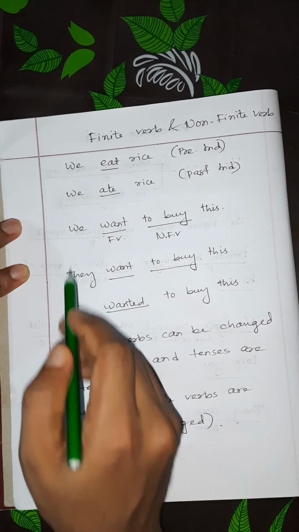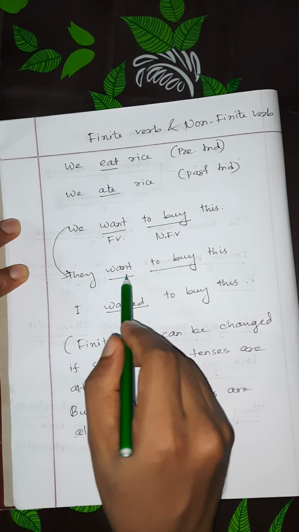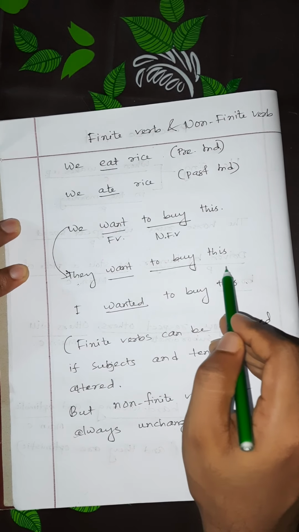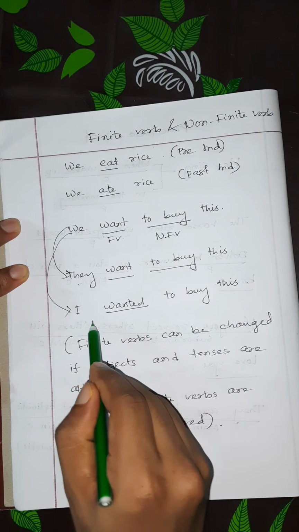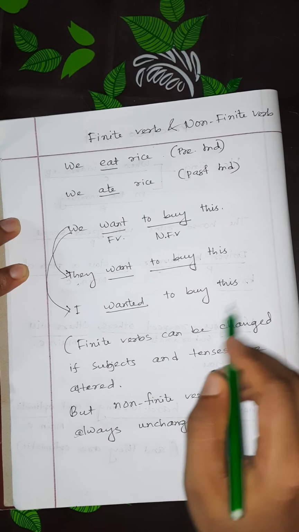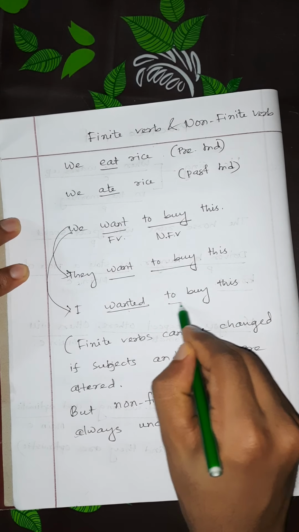Look, if I change the subject from we to they, they want to buy this: want, to buy. But if we change we to I and the tense is past, I wanted to buy this. So look, from want we have changed to wanted, but to buy is fixed.